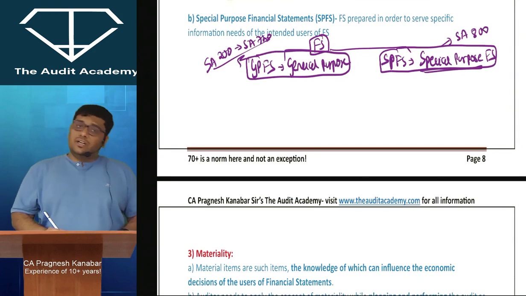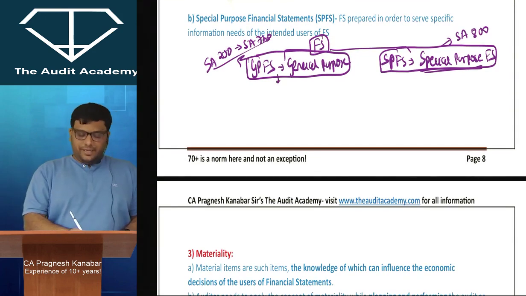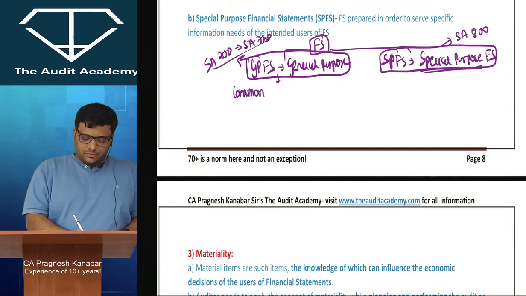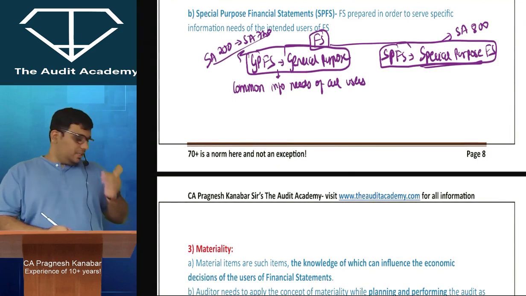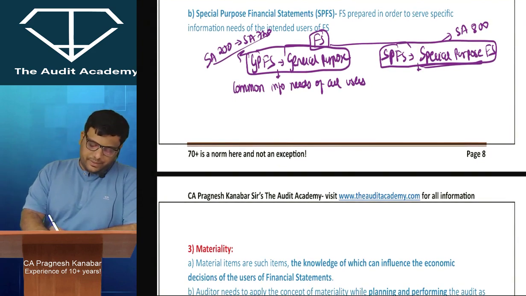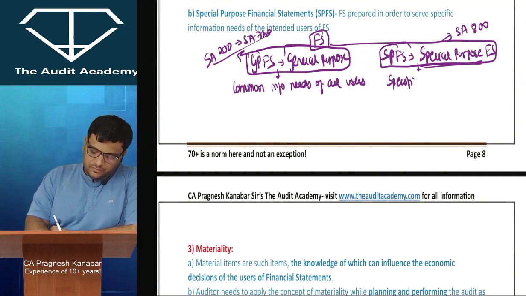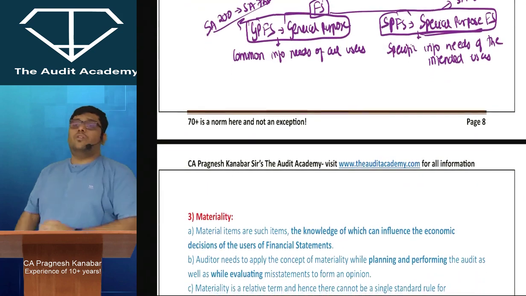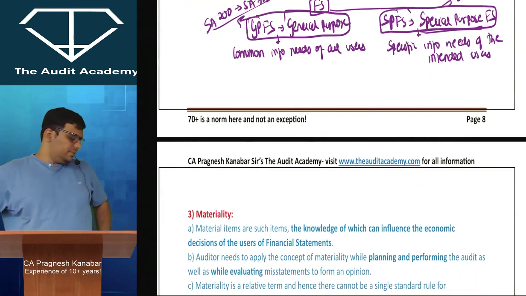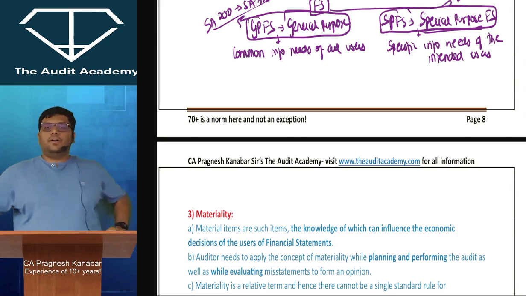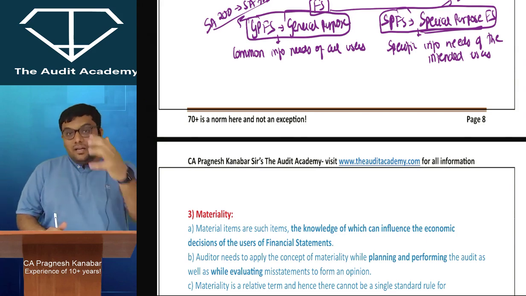Alright. So general purpose financial statements are financial statements prepared to serve the common information needs of all users. Whereas special purpose financial statements are the ones prepared to serve specific information needs of the intended users of financial statements. Am I clear with this? Yes, sir. Yes, sir. But wait, the real discussion comes now.